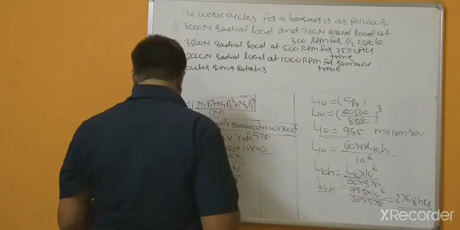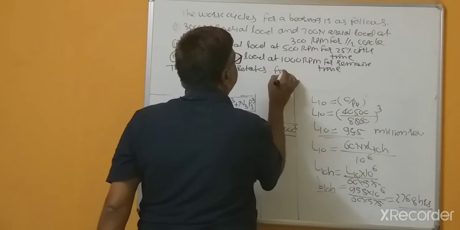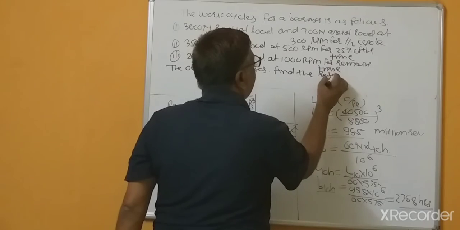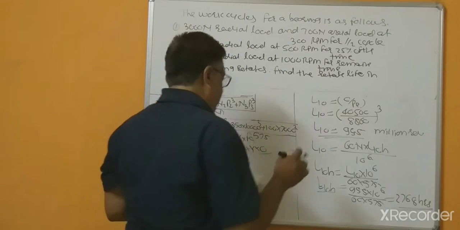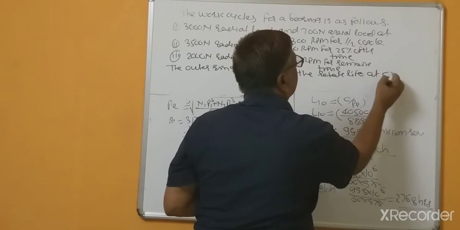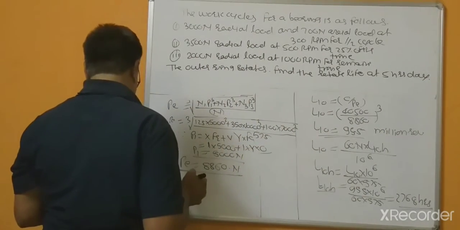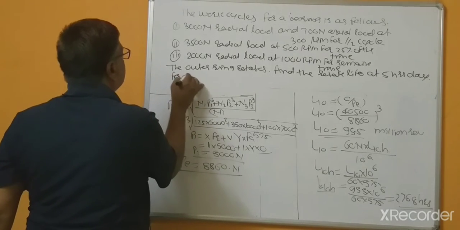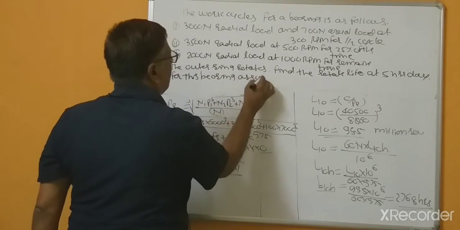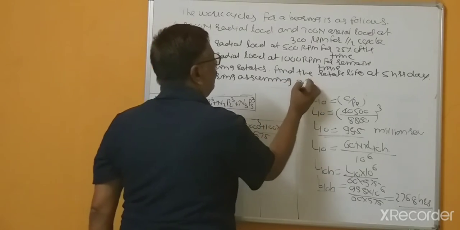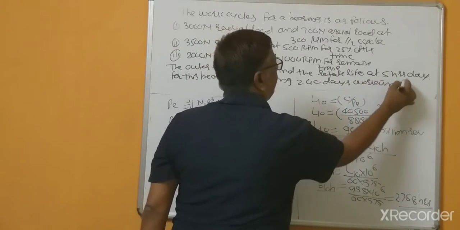Find the rotating life at 5 hours per day for this bearing, assuming 240 days working per year.